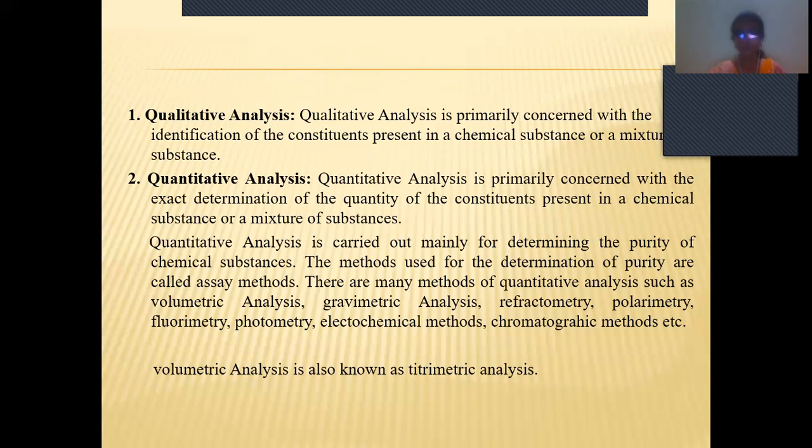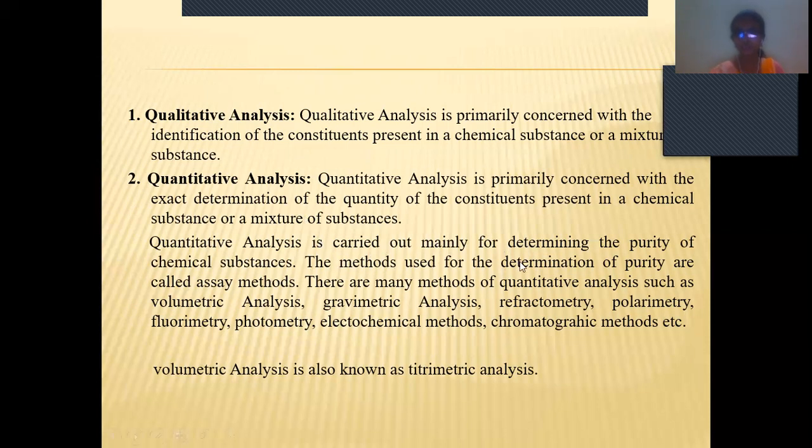For that process we are using quantitative analysis. The quantitative analysis is carried out mainly for determining the purity of the chemical substances. In order to know the purity percentage, we are using quantitative analysis.